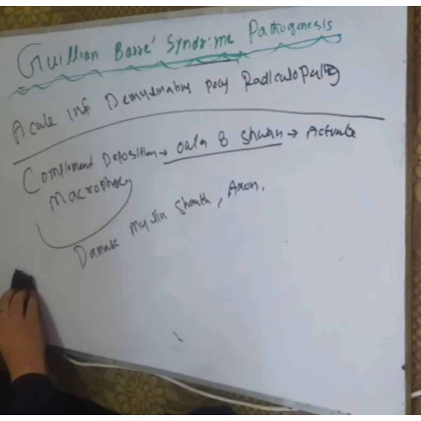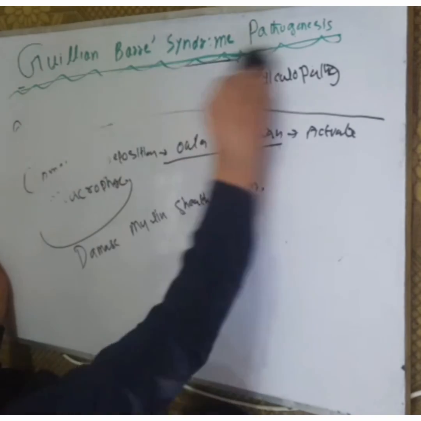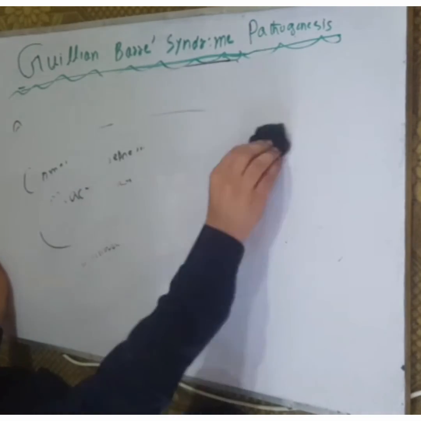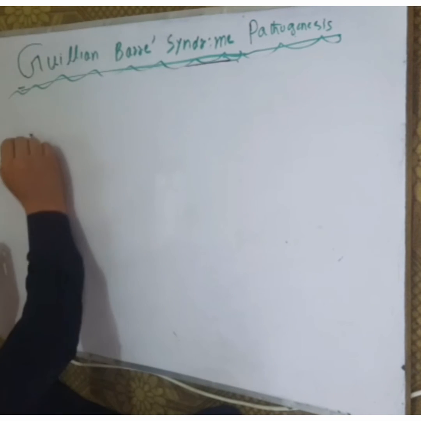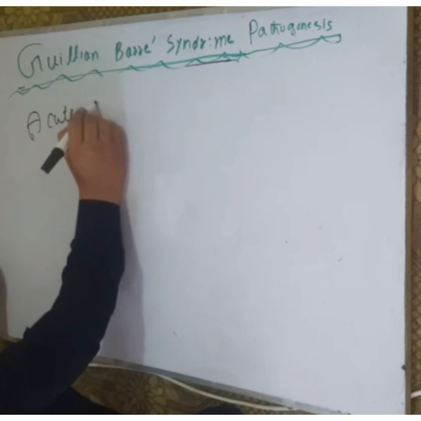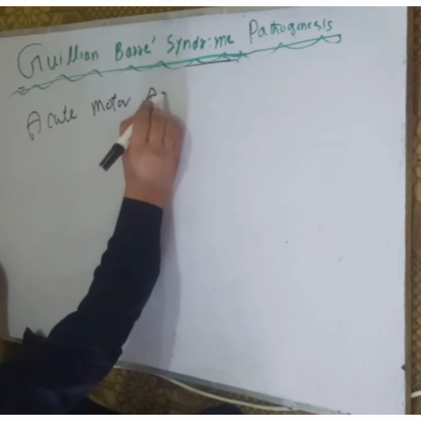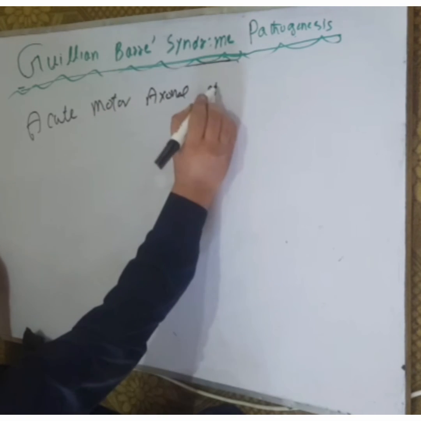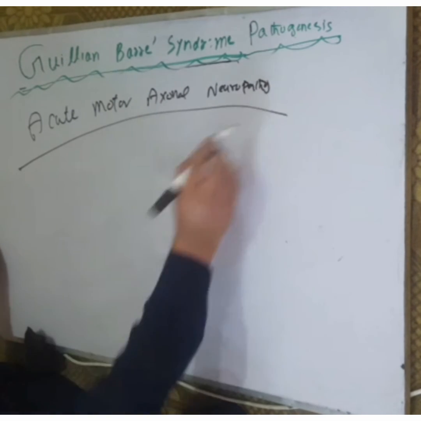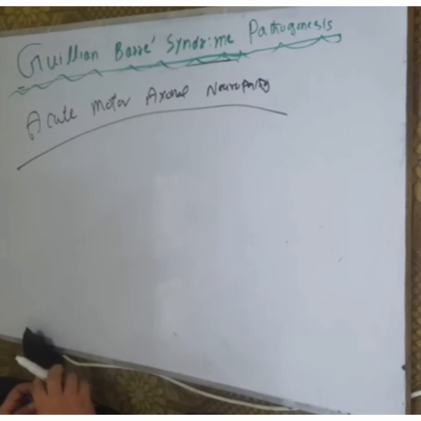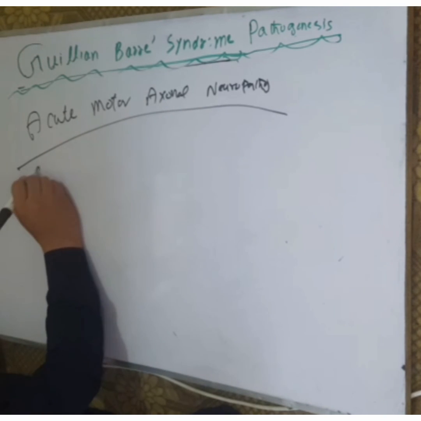What is acute motor axonal neuropathy? In acute motor axonal neuropathy, different complement systems are deposited.